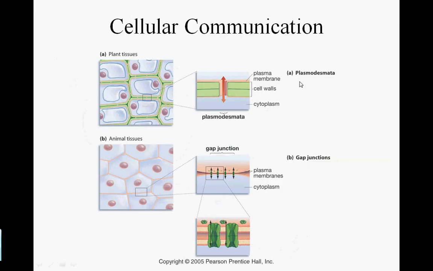Cells also have specialized features so that they can communicate with each other. Plant tissues communicate via plasmodesmata, which are just channels in between plant cells which allow a steady stream of communication. Animal cells use proteins in gap junctions. So gap junction is basically the communication from one animal cell to another using a specialized protein, and we call this gap junctions.